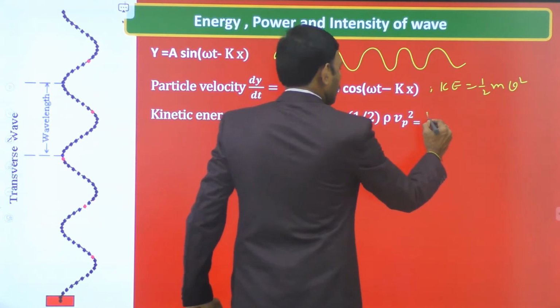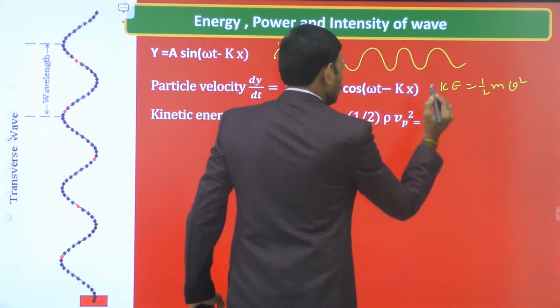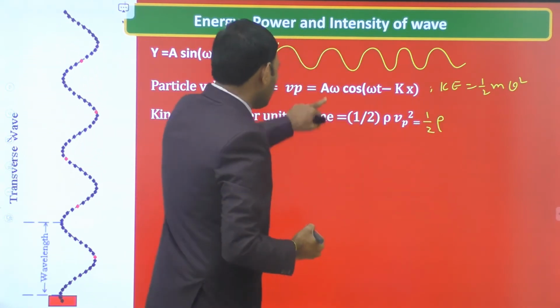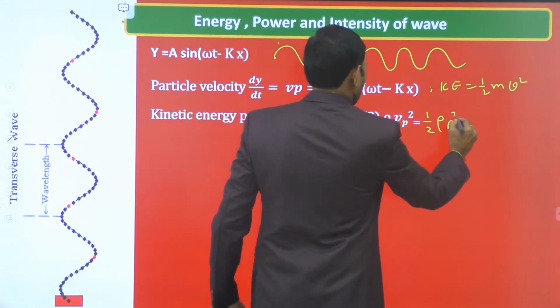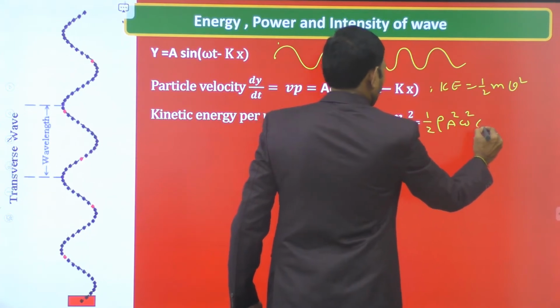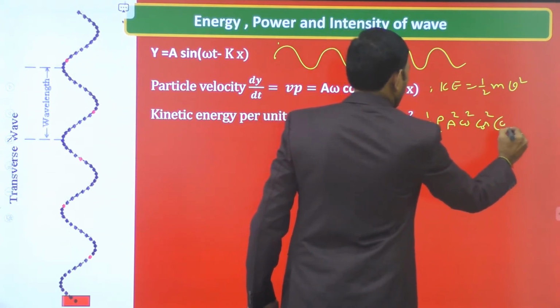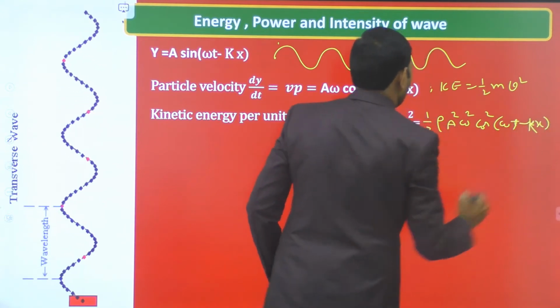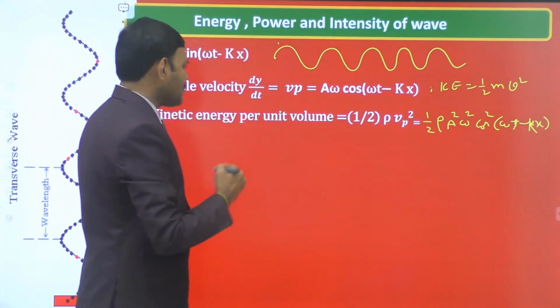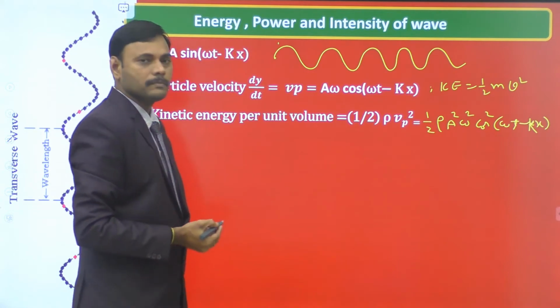This is equal to half ρ into velocity of the particle square, that is a² ω² cos²(ωt − kx). So this is the kinetic energy per unit volume.